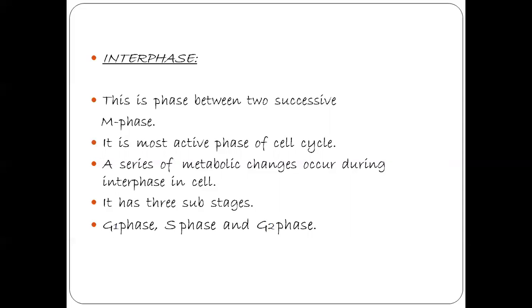So it is a very active phase of the cell cycle. In interphase, there are three sub-stages. One is G1 phase, second one is S phase, and third one is G2 phase.